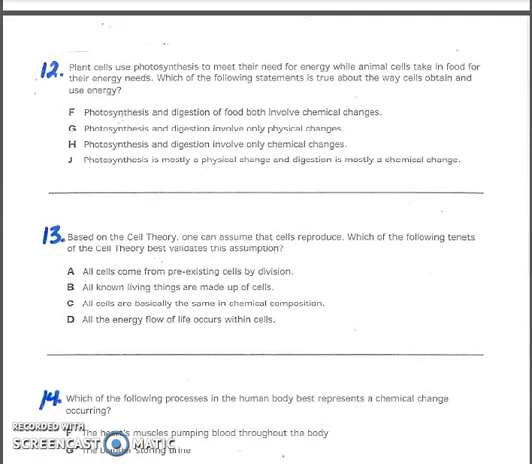Number 12. Plant cells use photosynthesis to meet their need for energy, while animal cells take in food for their energy needs. Which of the following statements is true about the way cells obtain and use energy? F. Photosynthesis and digestion of food both involve chemical changes. G. Photosynthesis and digestion involve only physical changes. H. Photosynthesis and digestion involve only chemical changes. J. Photosynthesis is mostly a physical change and digestion is mostly a chemical change.